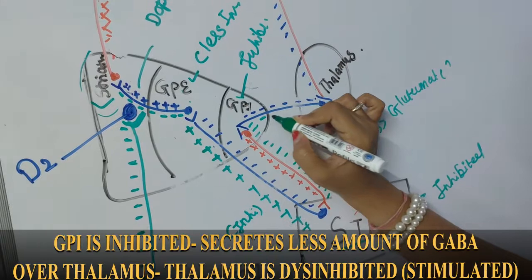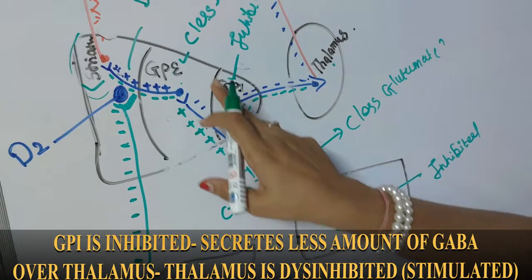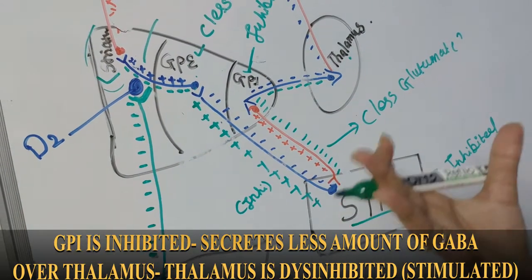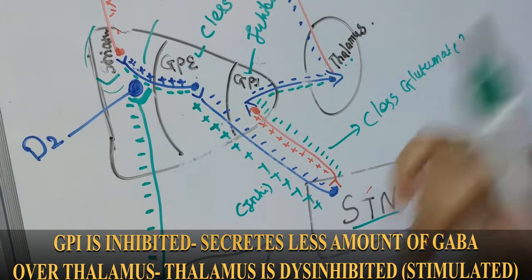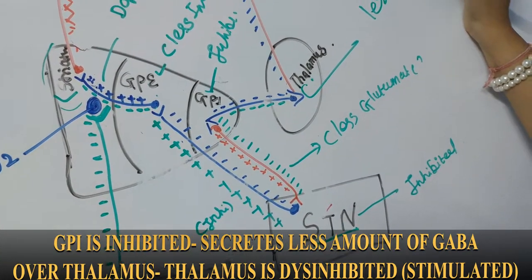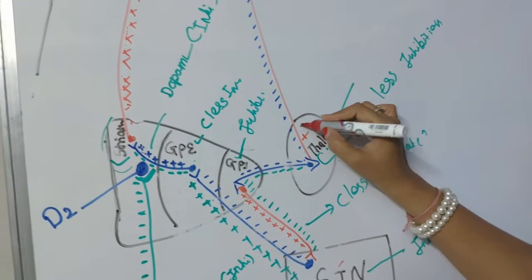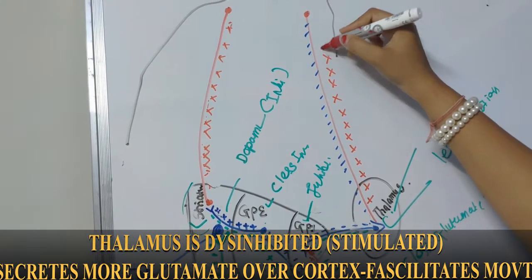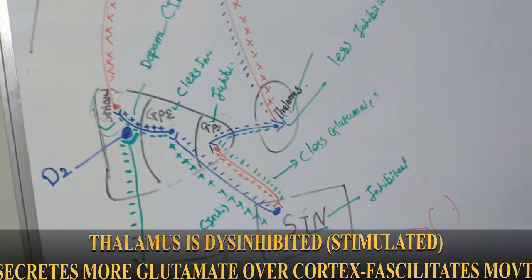Therefore there is less secretion of GABA over the thalamus, because the GPI is less stimulated and it consists of GABAergic fibers. Less GABA over the thalamus means less inhibition of the thalamus. Less inhibition means the thalamus is stimulated and it sends an excitatory signal to the cerebral cortex, and through the corticospinal tract it facilitates the movement.